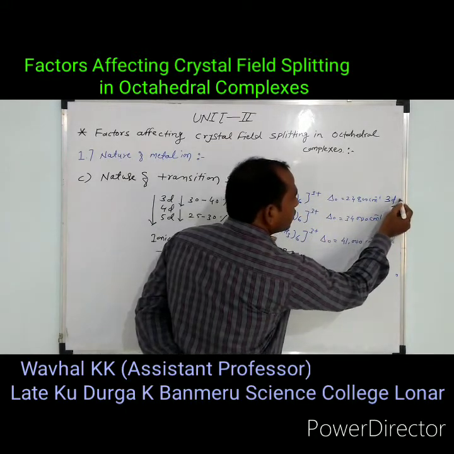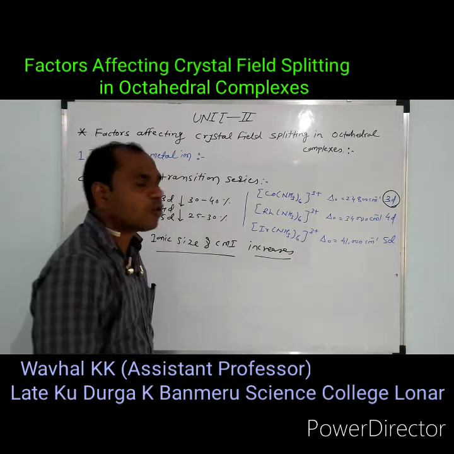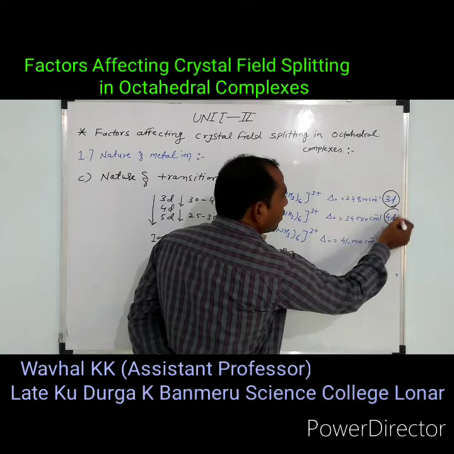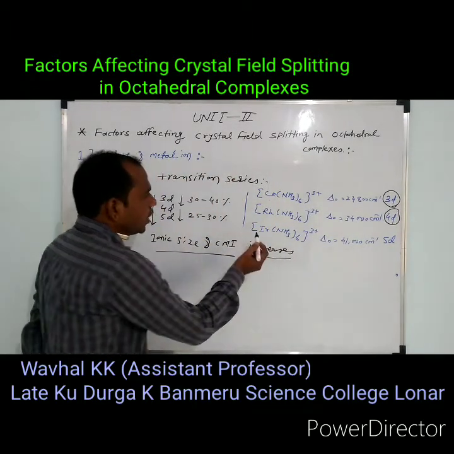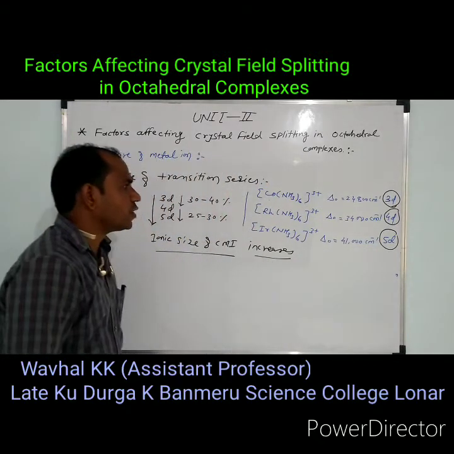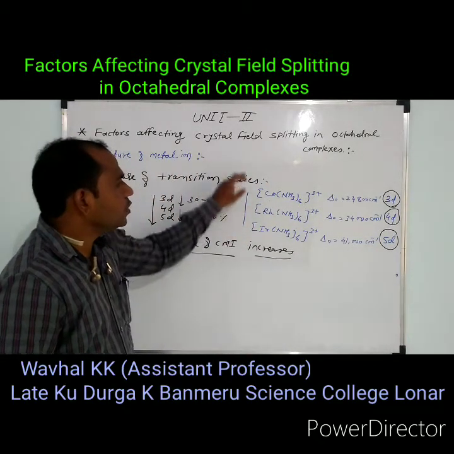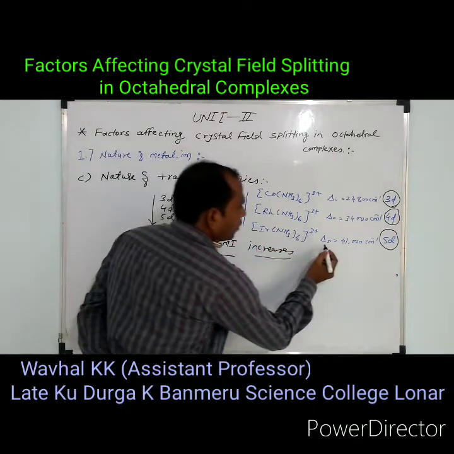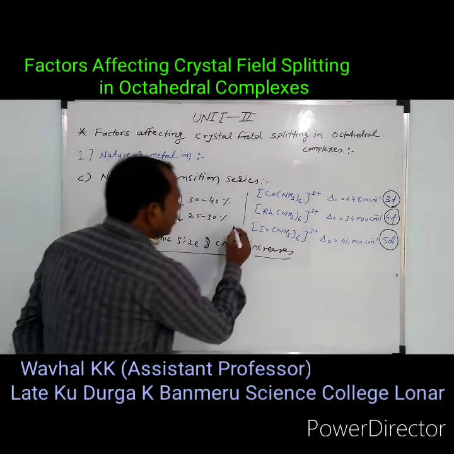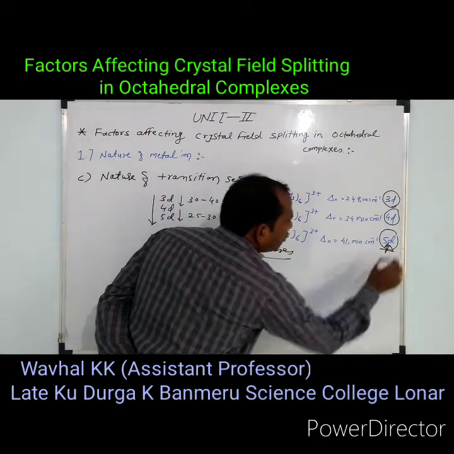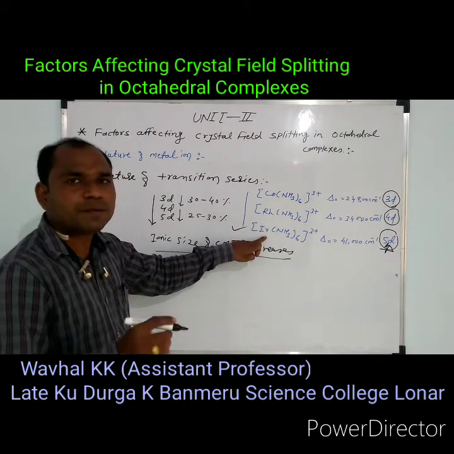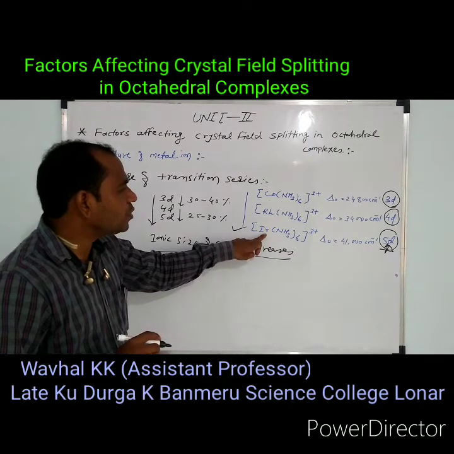See here example: [Co(NH3)6]3+, this is the 3d transition series complex. Then [Rh(NH3)6]3+ is the 4d transition series complex. And [Ir(NH3)6]3+ is the 5d transition series complex. The magnitude of the crystal field splitting is greater in the 5d transition series element because the ionic size of the central metal atom increases.